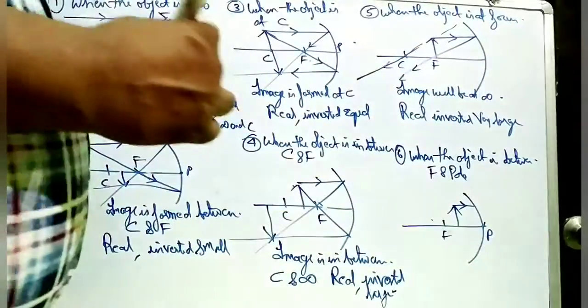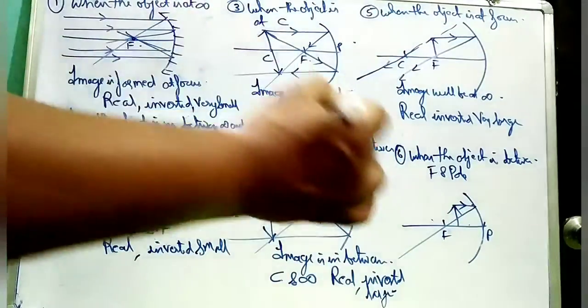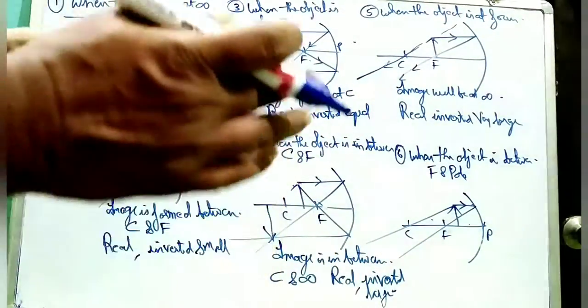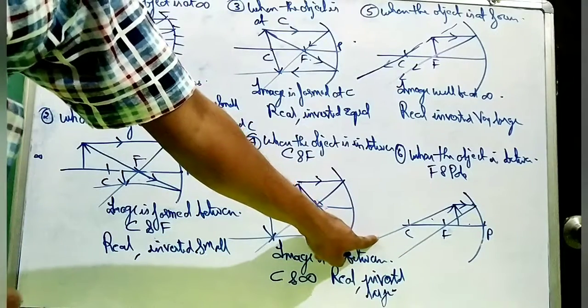When the object is in between focus and pole, means somewhere over here. This is focus and this is pole. The ray at the top, parallel to the principal axis, after reflection will pass through focus. Second, the ray is passing through center of curvature. But you will notice that they are separating away. The two rays are separating away, so they will not be able to meet. Neither will they meet at infinity, nor are they parallel.